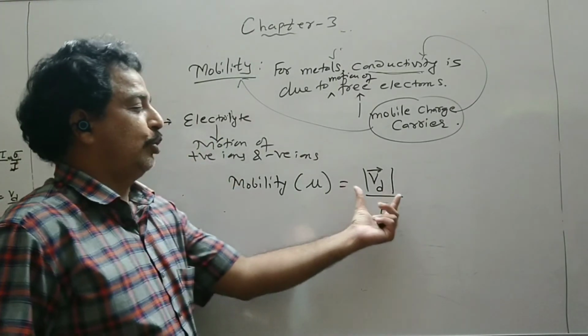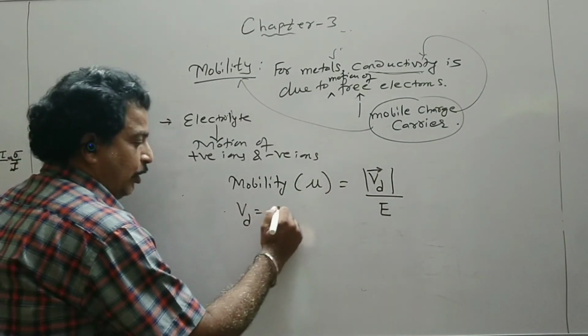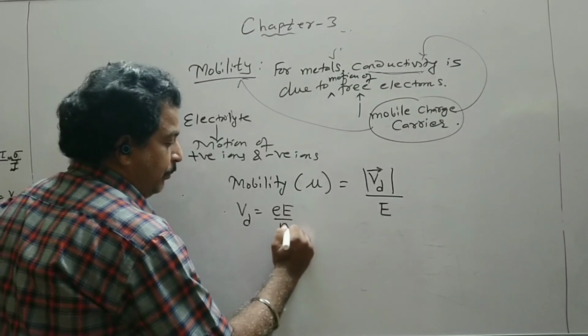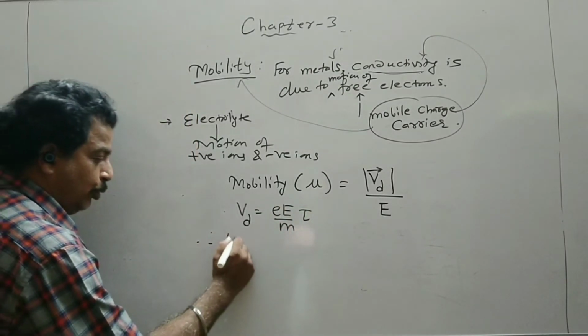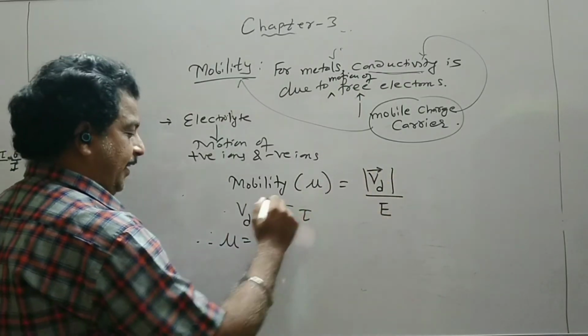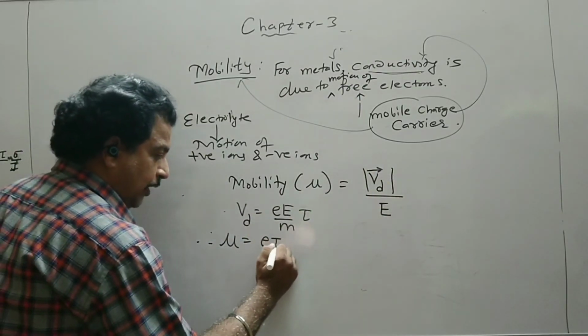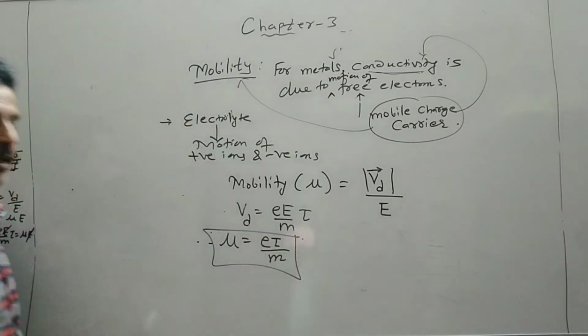Now the magnitude of the drift velocity. We know that the magnitude of drift velocity is eEτ/m. Therefore, mu is written as drift velocity over E, and E gets cancelled. So eτ/m is the formula for the mobility at the microscopic level.